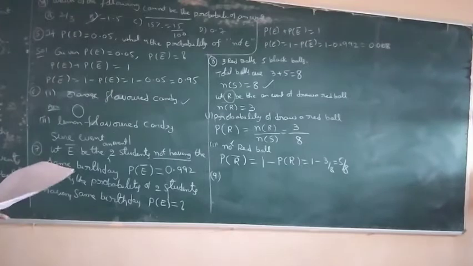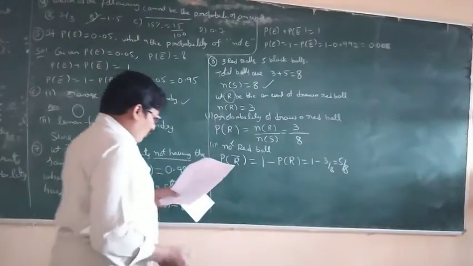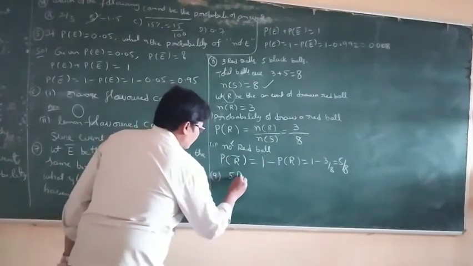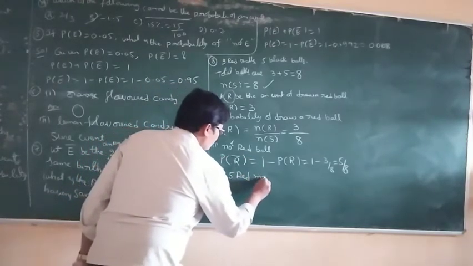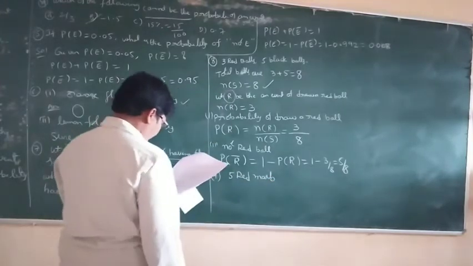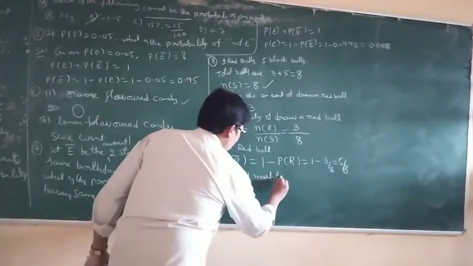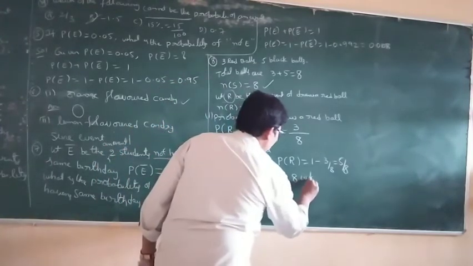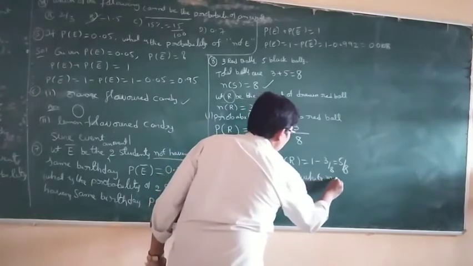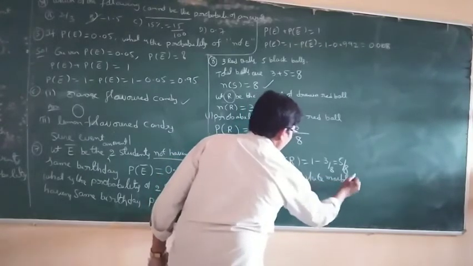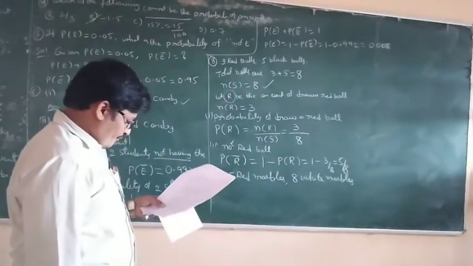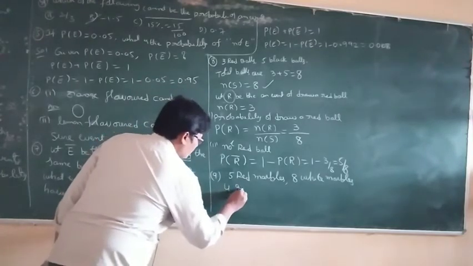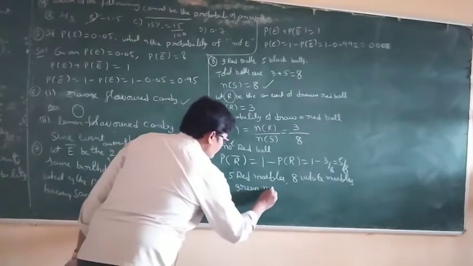Next, ninth problem. A box contains 5 red marbles, 8 white marbles, 4 green marbles.